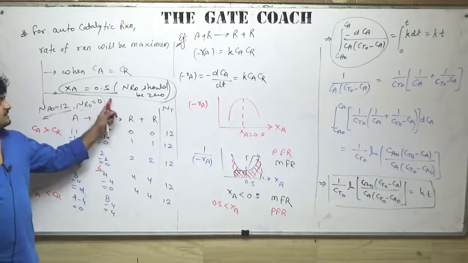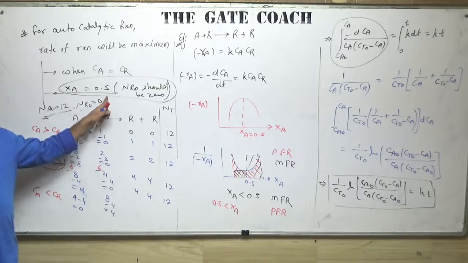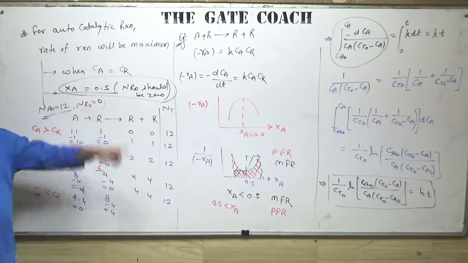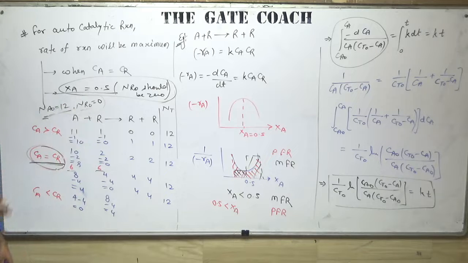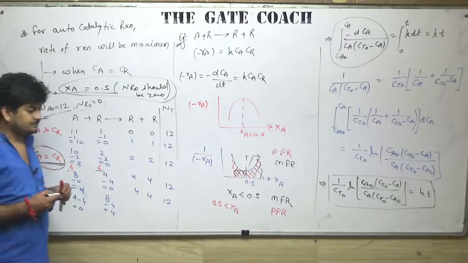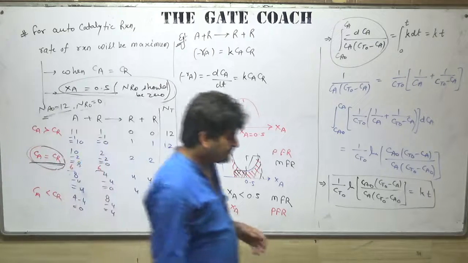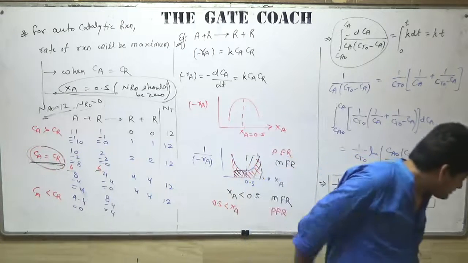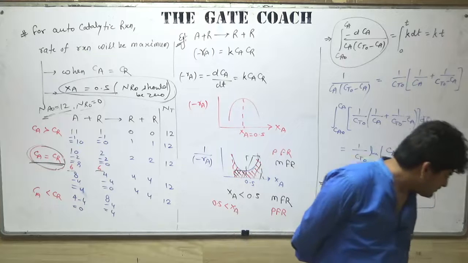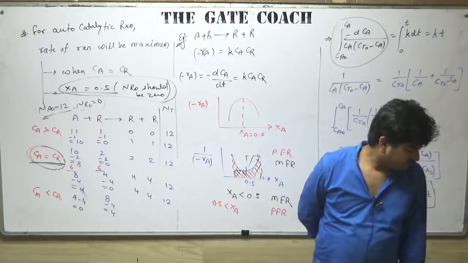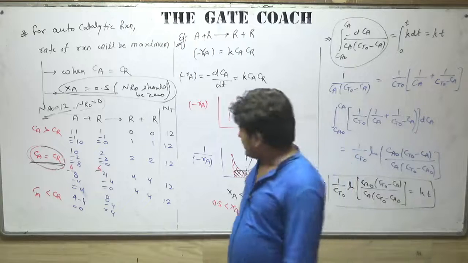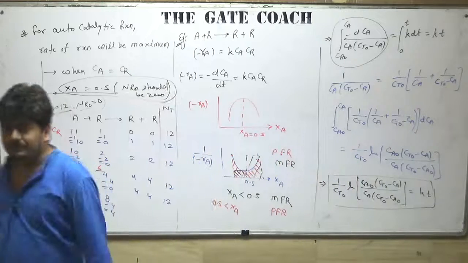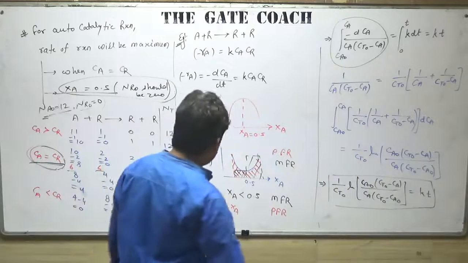Only then we can say at Xa equal to 0.5 rate of reaction will be maximum. So I hope guys now it is clear to all of you. So let's move